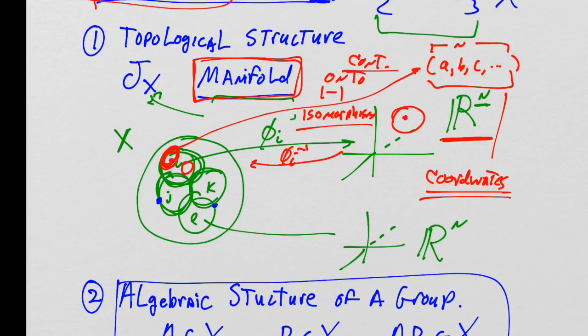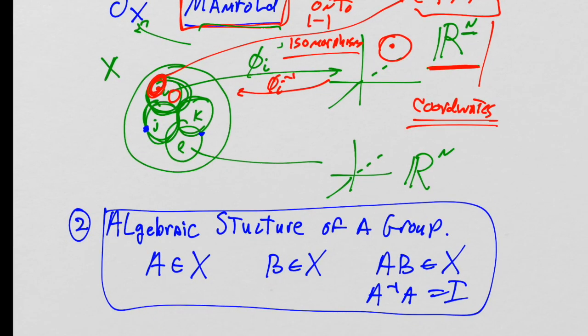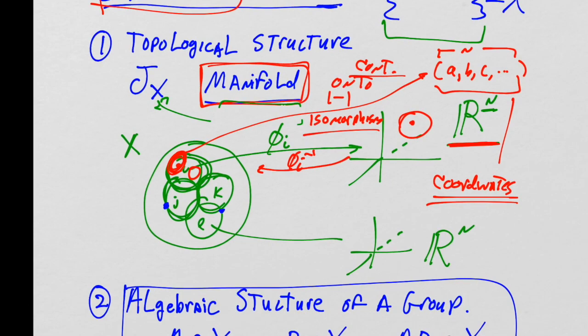These isomorphisms into Rn are guaranteed to exist locally around each point. By the way, you don't necessarily have one big map to Rn. In fact, you usually cannot. But X has to be able to be broken down into charts where these maps are possible. But just because you have a manifold, you certainly don't have a group structure. And it's also clear that a set with a group structure absolutely does not have to be a manifold.